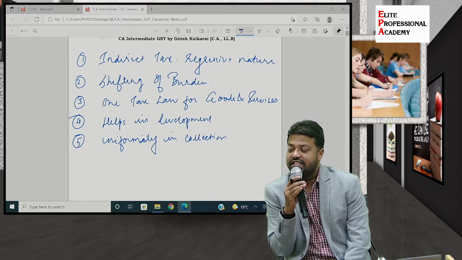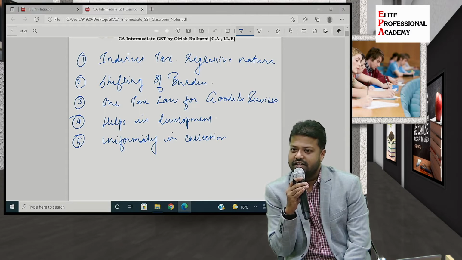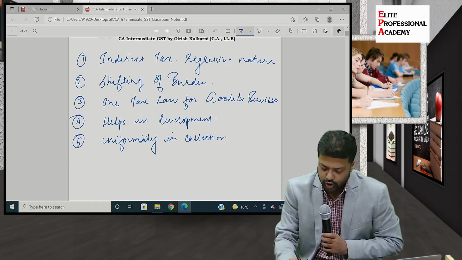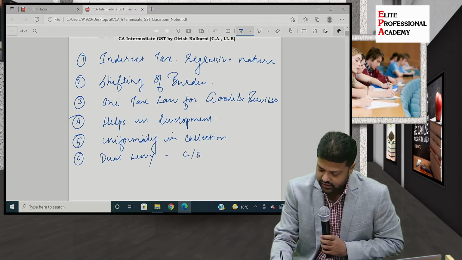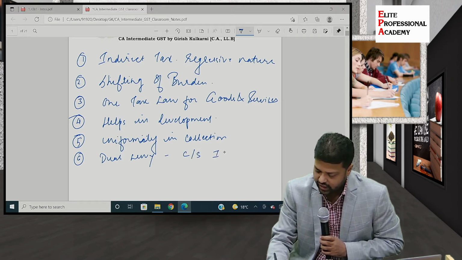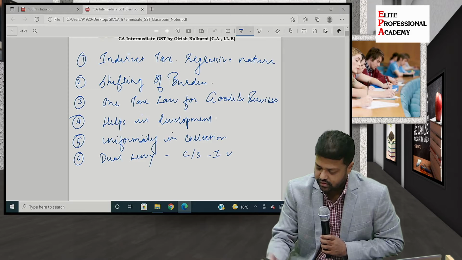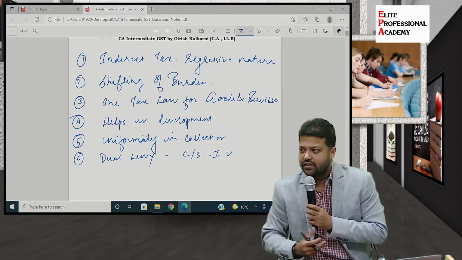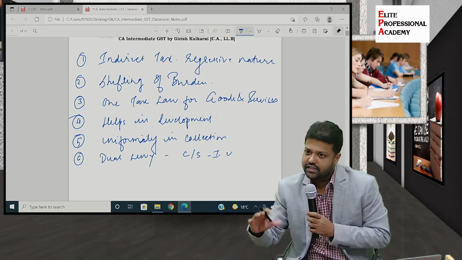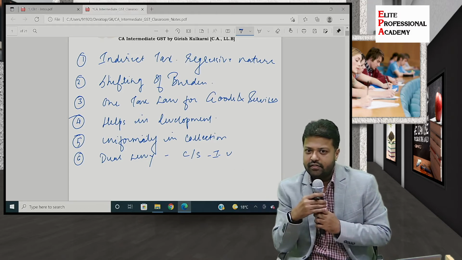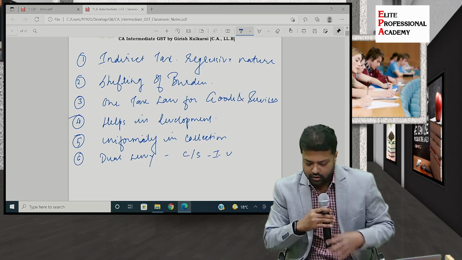We have seen CGST, SGST, IGST, right? So it's a dual levy concept. C, S, and you will see further, I is there, U is there. U is for UT GST. Similar to states, we have union territories. So for union territories, it is UT GST. We'll see that in detail whenever we go to charge. What else?